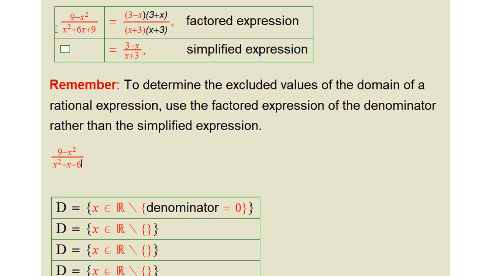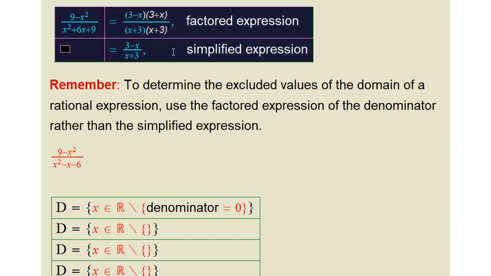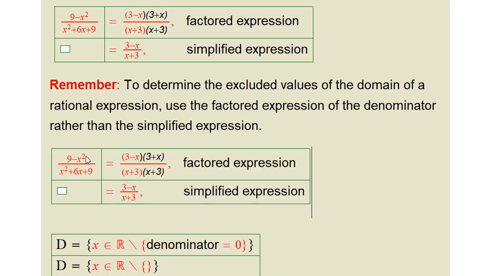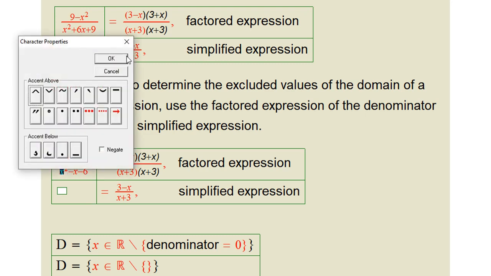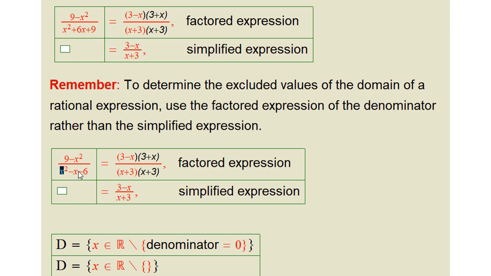I will copy and paste this here to save the time of writing. So this is a negative 6, here a negative x. I just rearranged the first question. The denominator here, I didn't change it. Now the factoring will be x minus 3 and x plus 2.